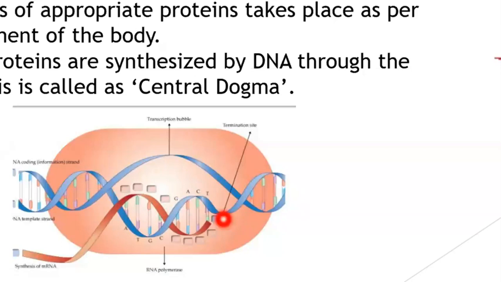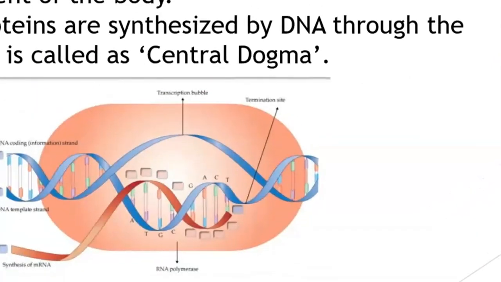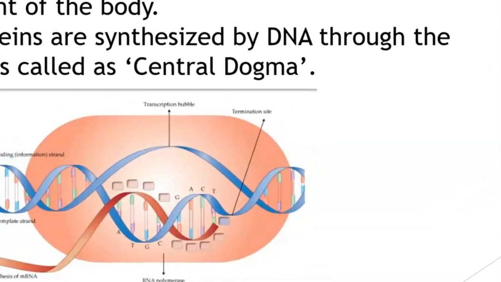So this DNA strand is used to produce the RNA. And this DNA strand will also have the nucleotides. Here the nucleotides are named: T, C, A, G. So you have thymine, cytosine, adenine, guanine. Now what's going to happen is when you have to produce the mRNA, the enzyme RNA polymerase, as you can see the name written below, is going to bring the complementary nucleotide.